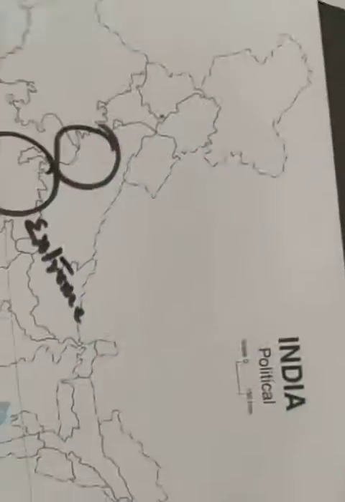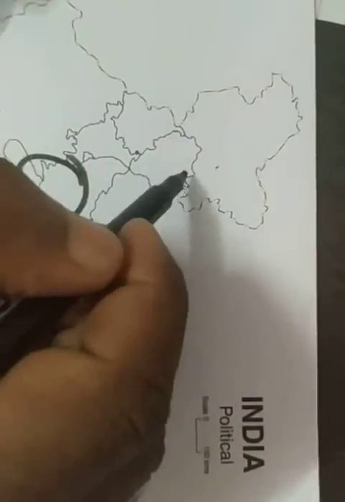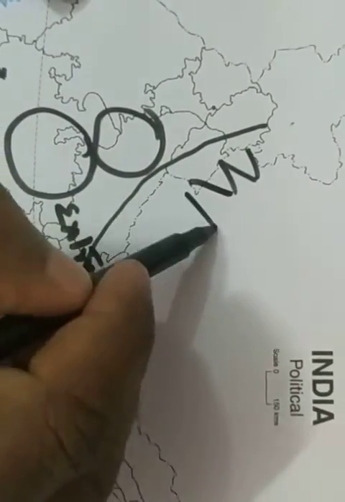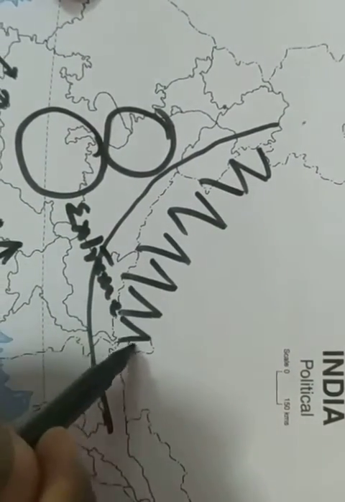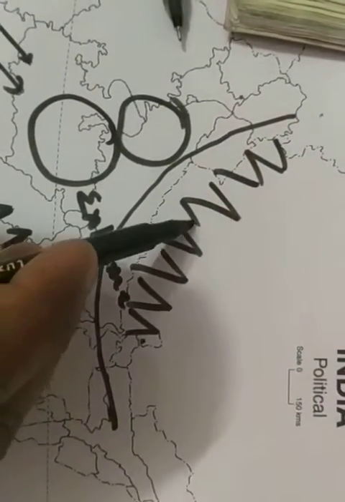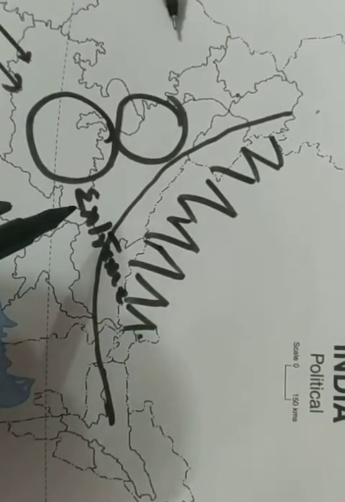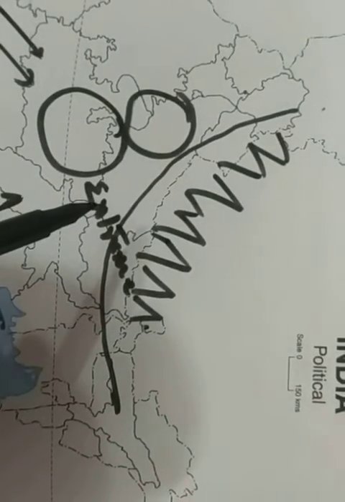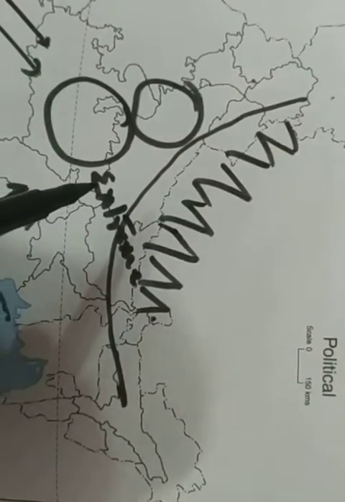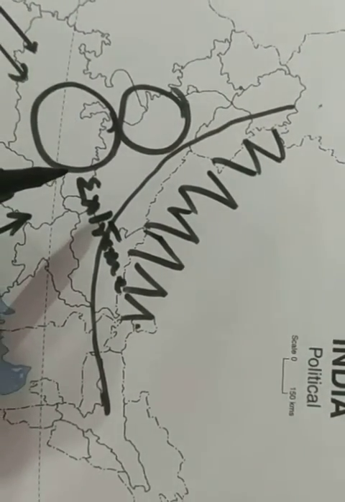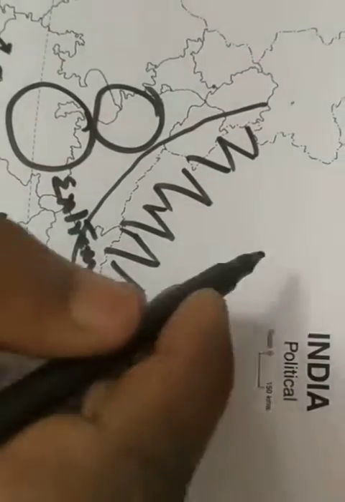For example, see the high mountains. Clearly, this is the region which is covered by great mountains. Here these are the great Himalayas. Okay, children. Now these Himalayan mountains act as a barrier. How do they act as a barrier? These mountain ranges prevent the cold winds from Central Asia from entering the subcontinent.